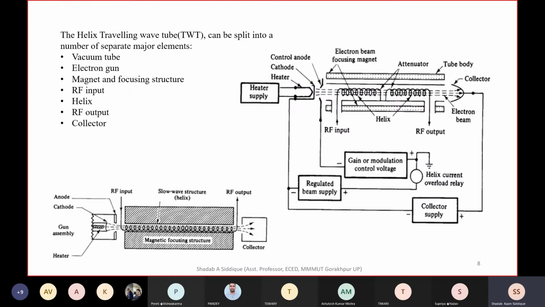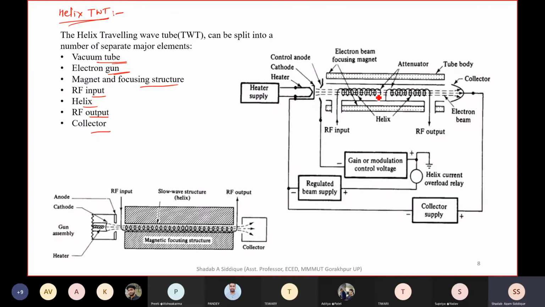Between these two, now we will focus more on the helix TWT, the helix traveling wave tube. It has different major components, or elements: the vacuum tube, electron gun, magnet and focusing structure, RF input, helix structure, RF output and collector.